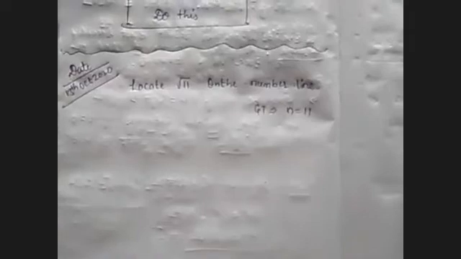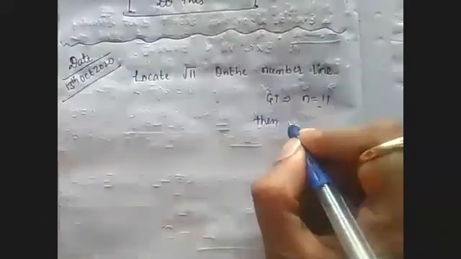The value n is given, and n is 11. Is it possible to write this value n as the sum of two perfect squares or not? So 11 cannot be written as the sum of two perfect squares. So when it is not possible to write it as the sum of two perfect squares, we'll go for the rule n